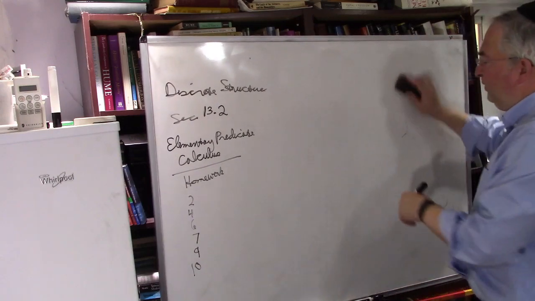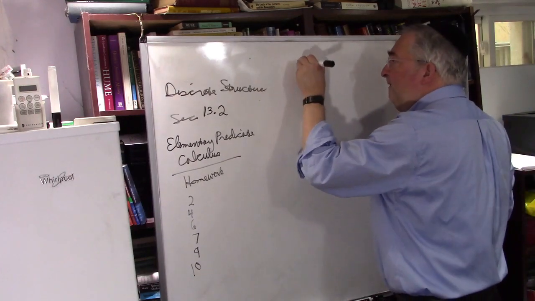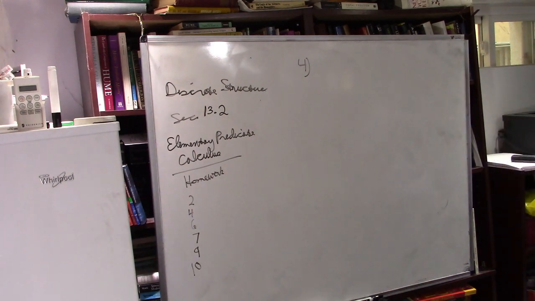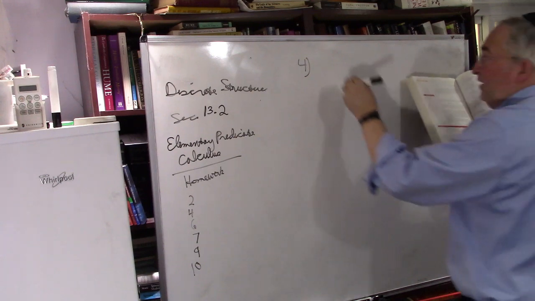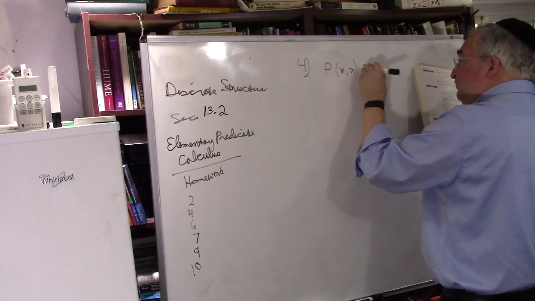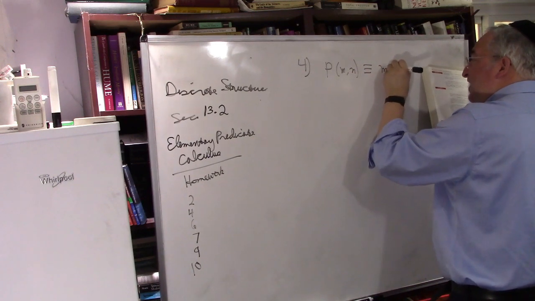Oh, and you can go the other way too. Okay, number 4. Before we did 4A in class, but let's do 4B. It says as follows: P of M comma N stands for M is not equal to N.